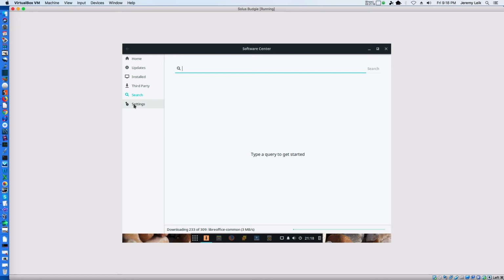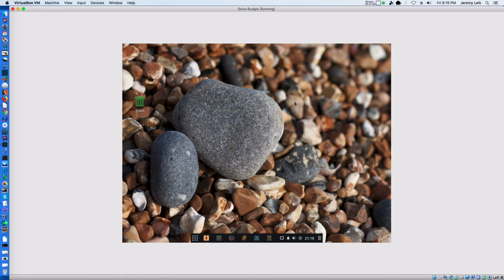I might have to put this on one of my extra boxes just to play around with a little bit more. And perhaps I can even make the remote desktop functions work and log into it using VNC from my Mac. That would be kind of neat to make that all fall into place. But for now, I'm going to let this continue doing its updates because that's going to sit here for a little while.